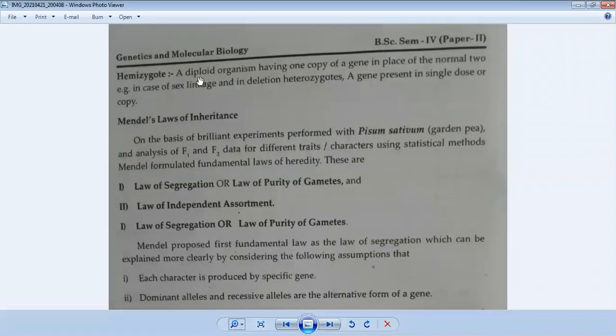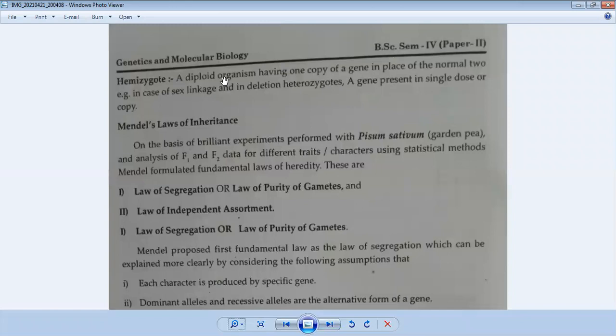Now, hemizygote: a diploid organism having one copy of a gene in place of the normal two. Hemizygote के केस में, a diploid organism. Diploid means two sets of chromosomes, for example 2n equals 46. A diploid organism having one copy of a gene. Organism diploid रहेगा लेकिन उसके पास में single copy रहेगी, one copy of gene in place of the normal two. ठीक है, normally two copy की जगह पे वहाँ पे सिर्फ एक ही copy रहेगी gene की. That is the case of hemizygote.